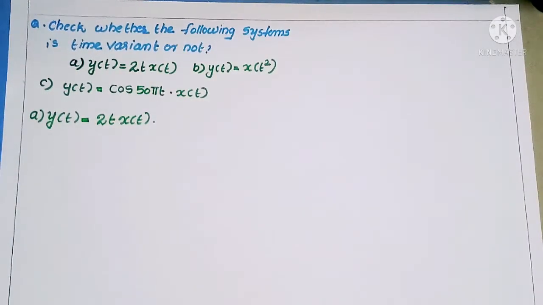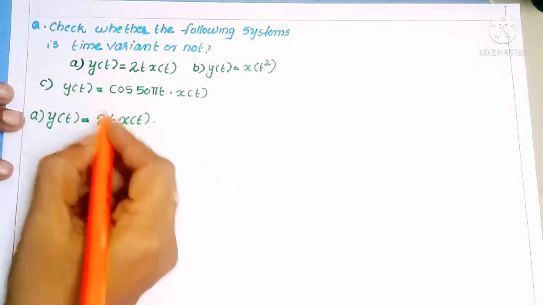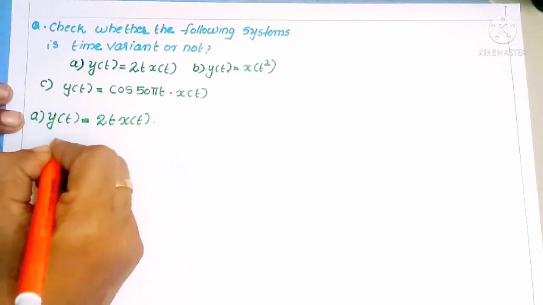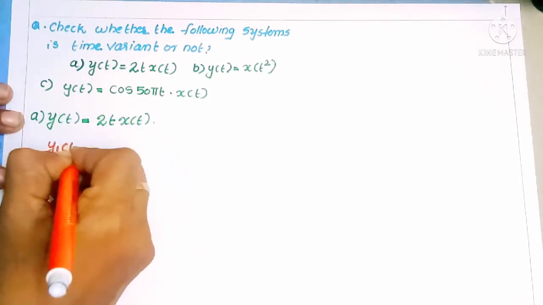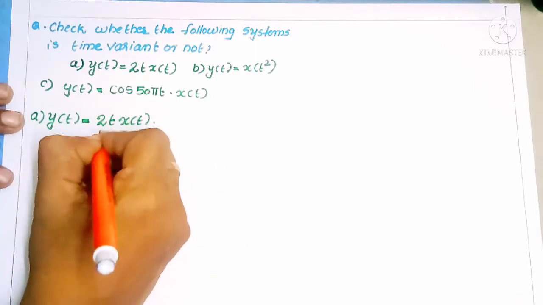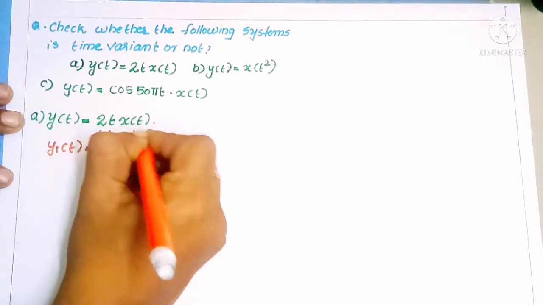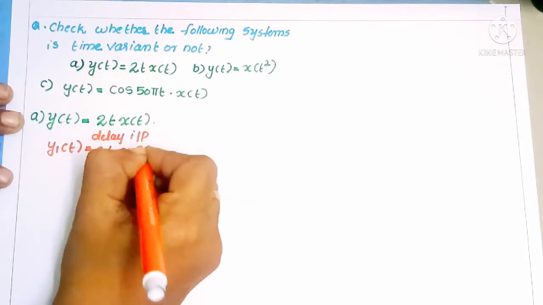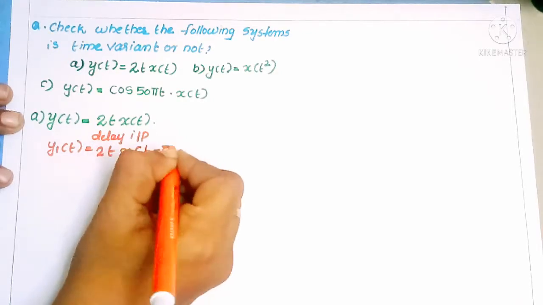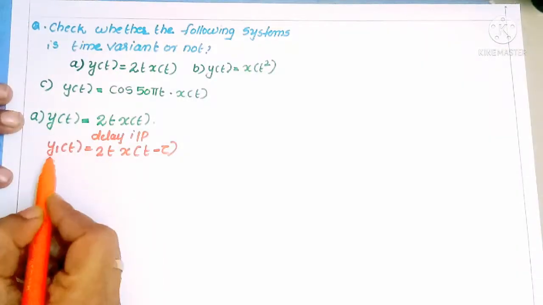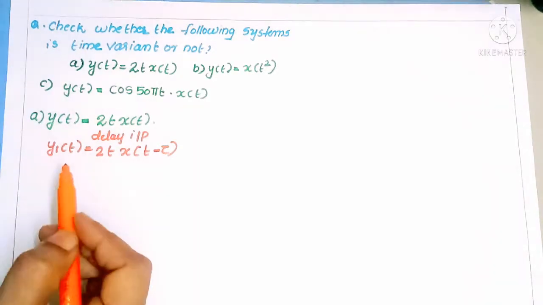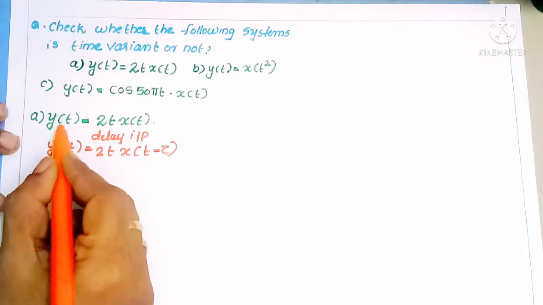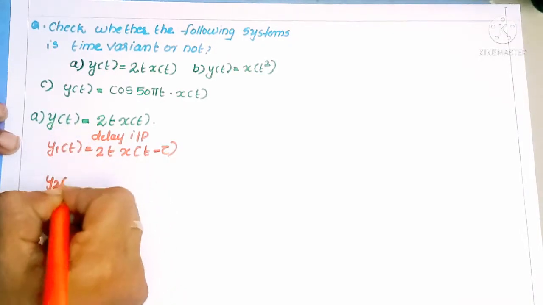For that, what is the first step? First step is to delay the input signal. Then its output becomes y1 of t. So this is our input signal, so we apply a delay to this input signal only. Then its response is taken as y1 of t. Then the second step, we are going to apply a delay to the response of the system. That can be written as y2 of t.